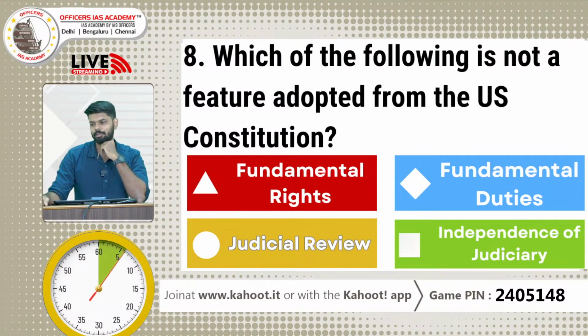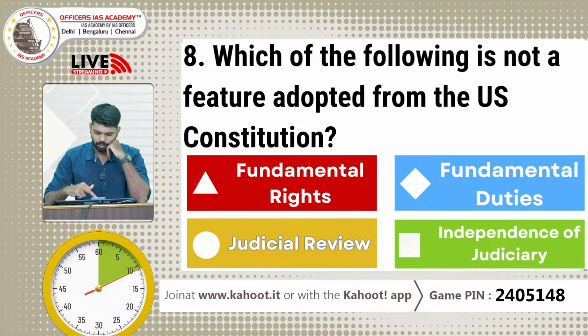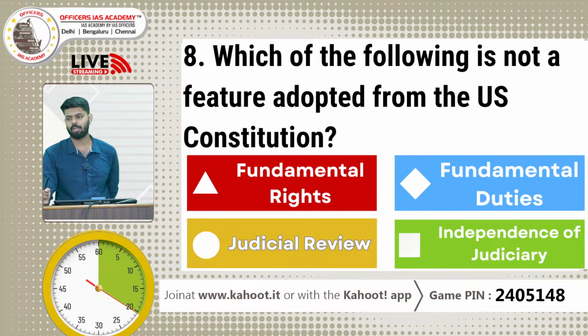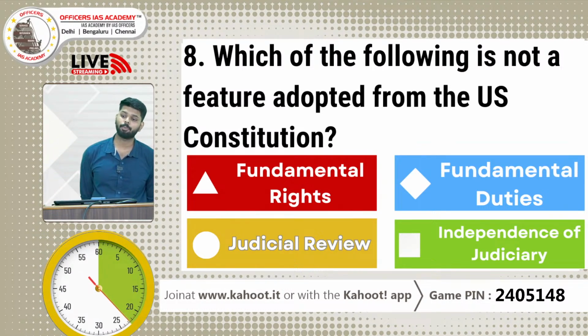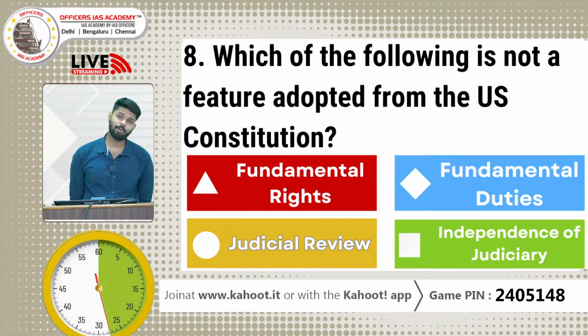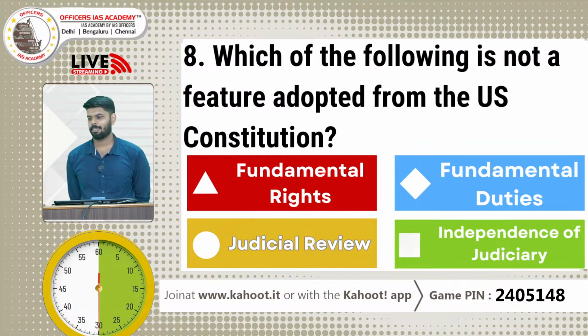Which of the following is not a feature adopted from the US Constitution? Fundamental rights, fundamental duties, judicial review, independence of judiciary. Right? We have adopted many things from the US Constitution, and which among these 4 have not been adopted from the US Constitution? A peculiar one. But if you would have read the basics of the polity and constitution, it's a pretty easy one. So the answer is an easy one, right?